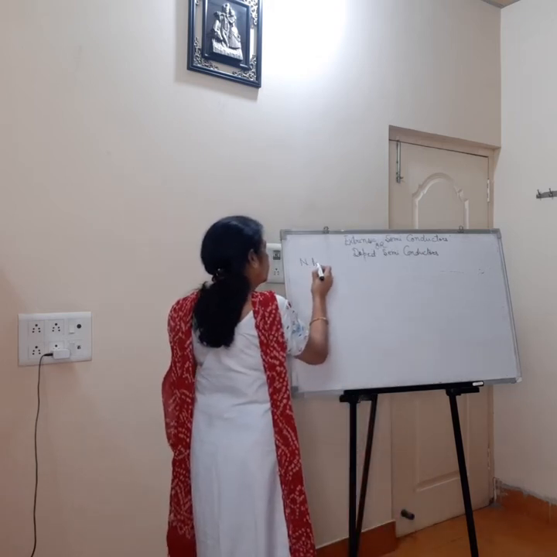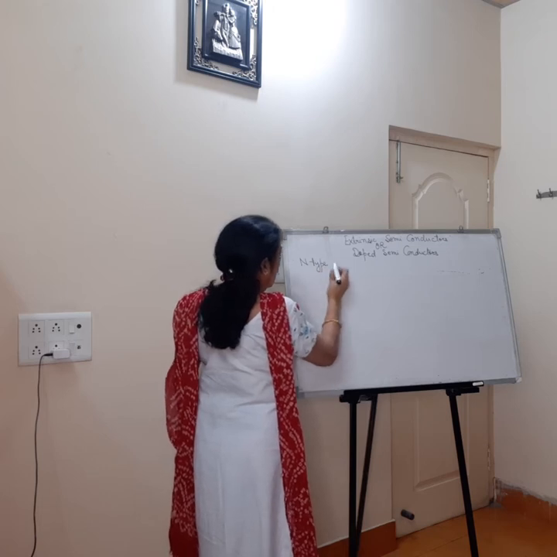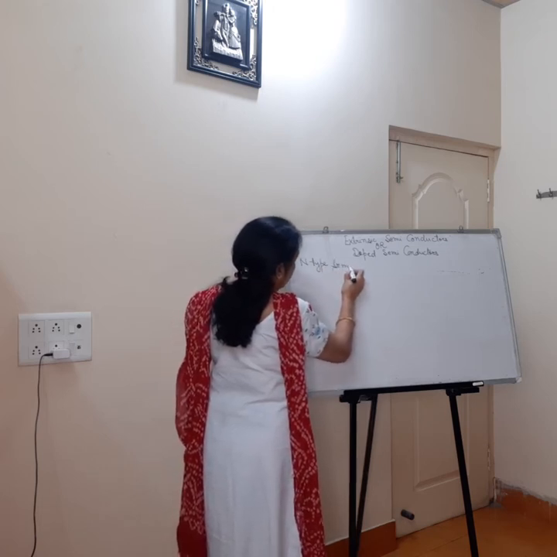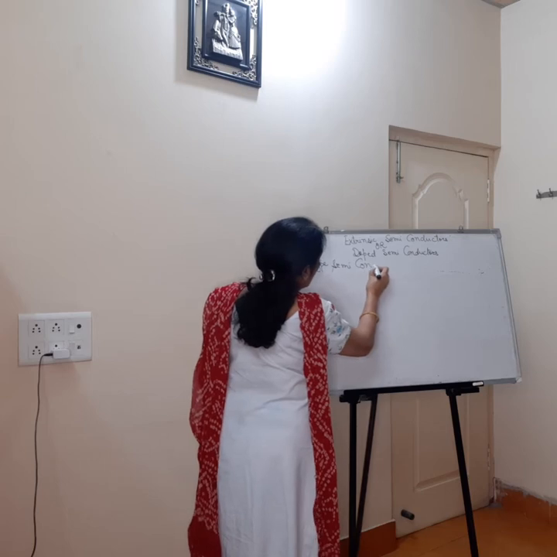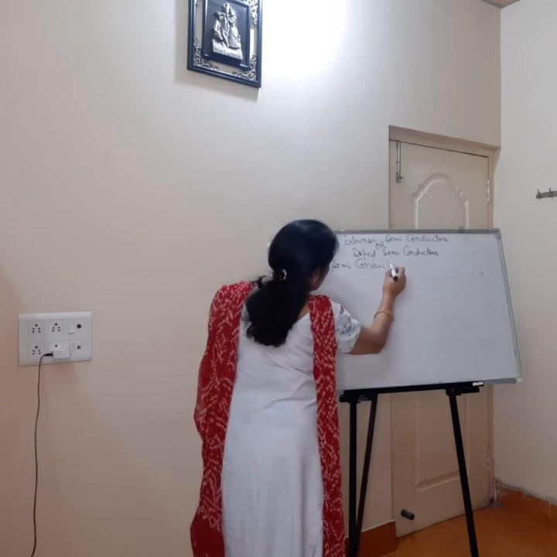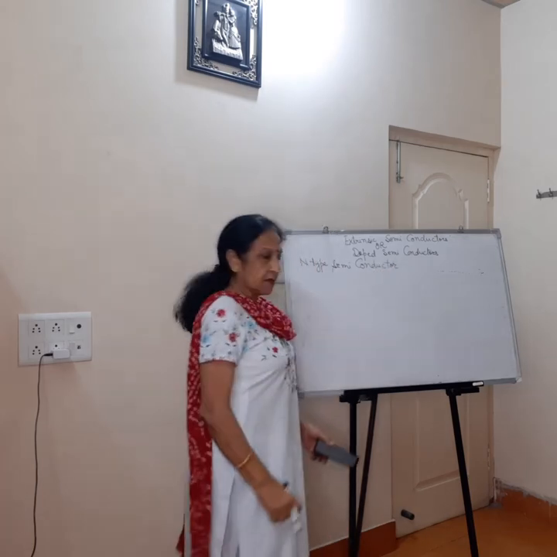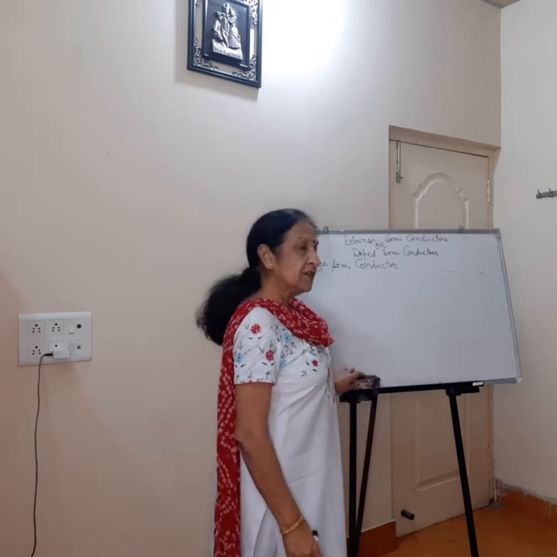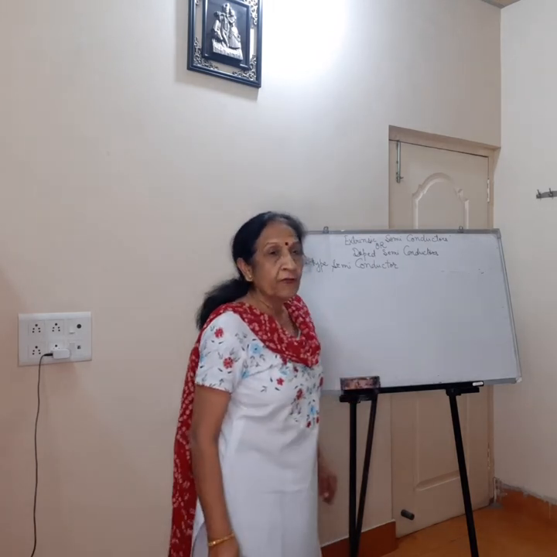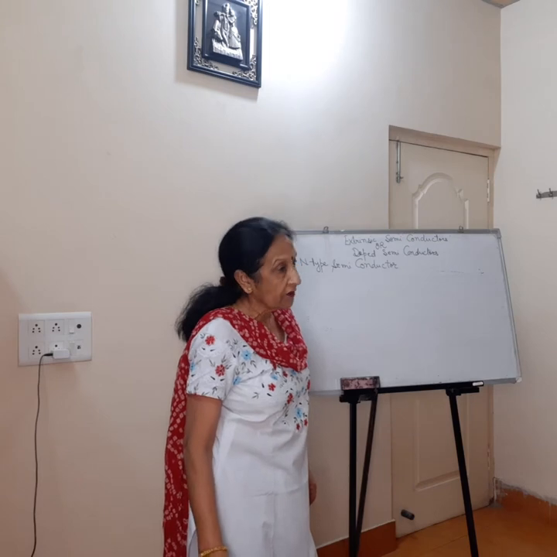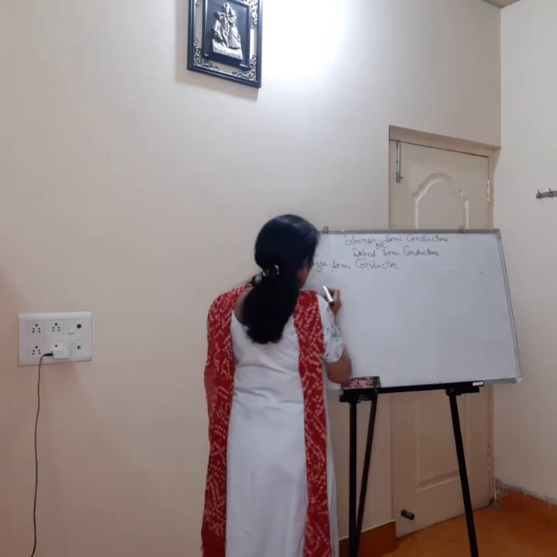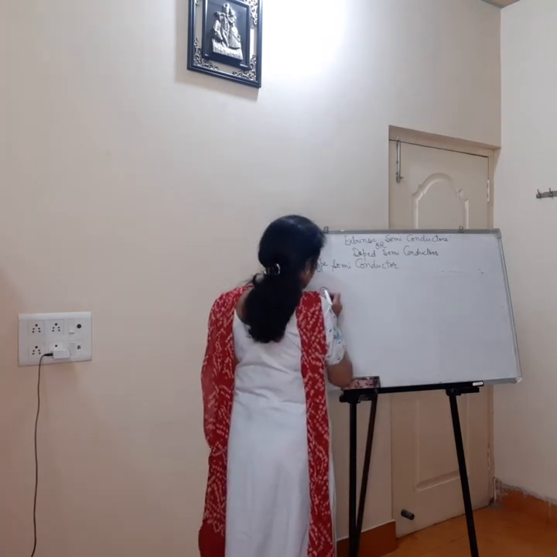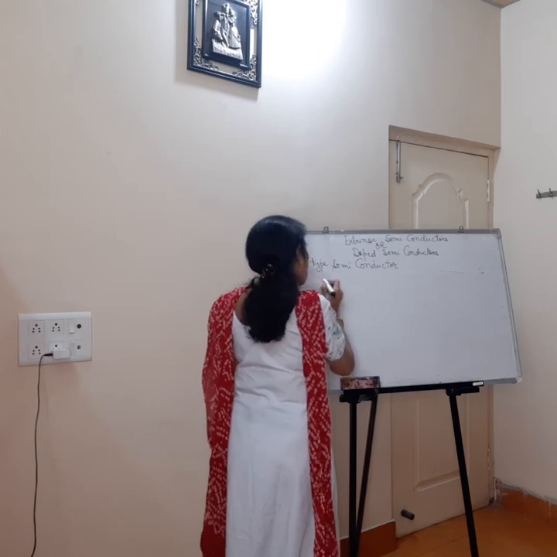N type semiconductor. When we talk about N type semiconductor, it means we have to add impurity of a fifth group element like antimony. Let us say we have this intrinsic semiconductor.